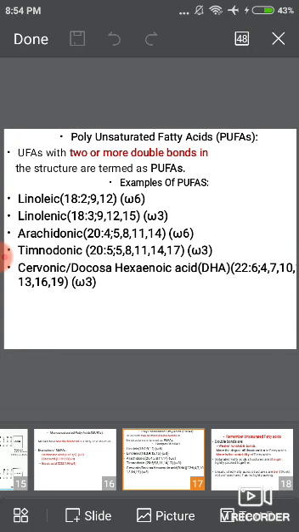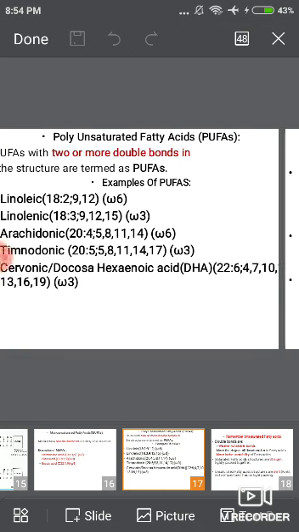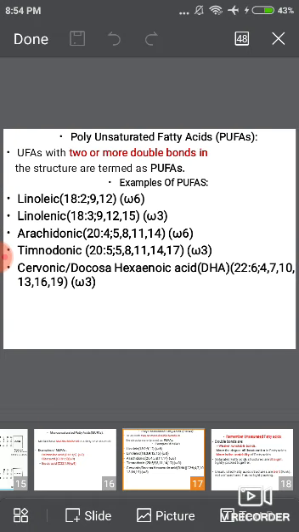In timnodonic acid, the total number of carbon atoms present is 20. Presence of 5 double bonds, and the first double bond is on the 5th carbon, next on 8, 11, 14, 17, and omega 3. The next example of polyunsaturated fatty acids is cervonic acid.